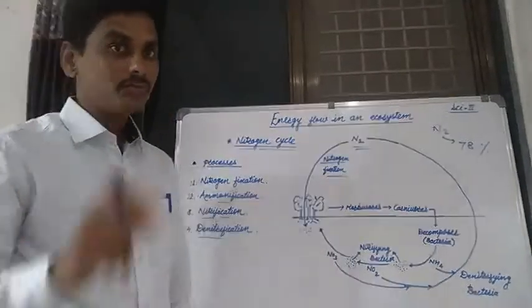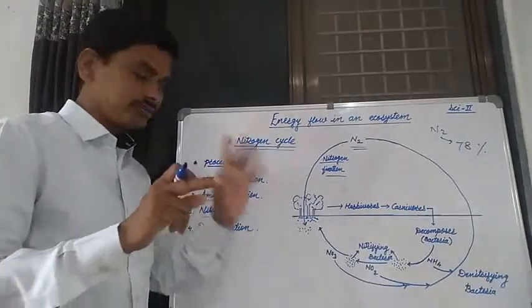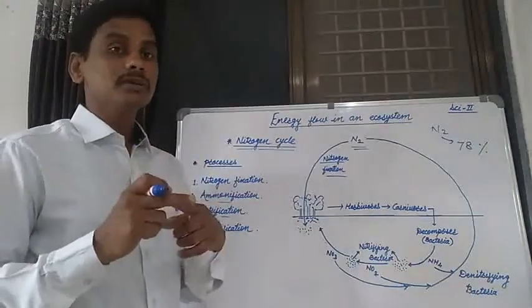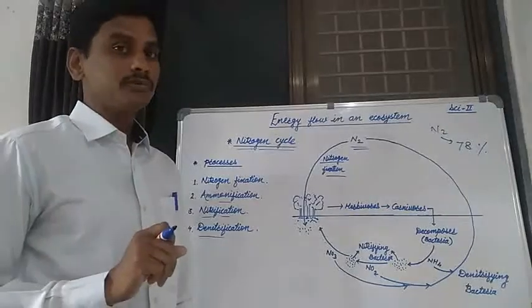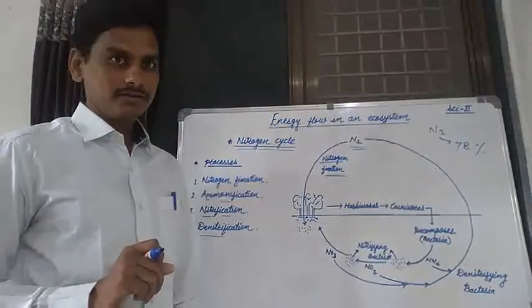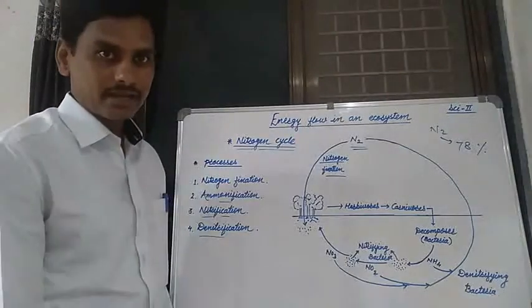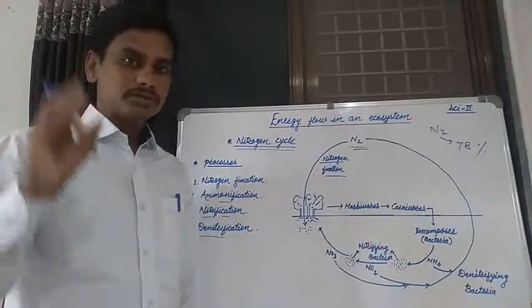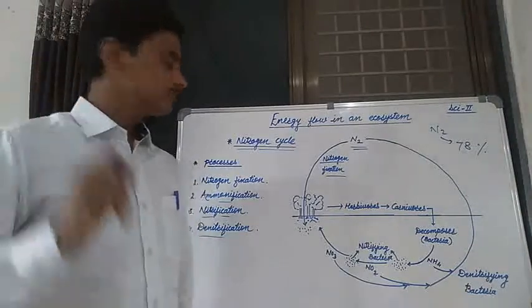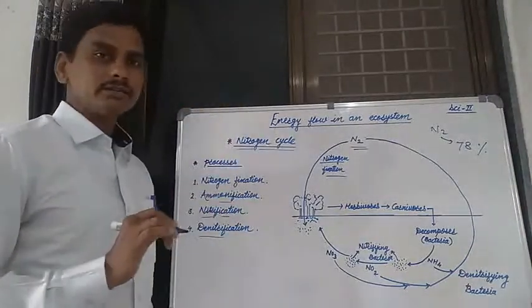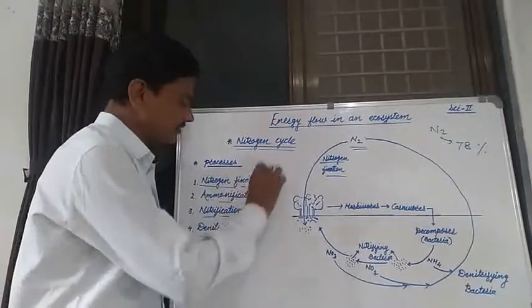Nitrogen fixation is known as the physical process. These are the two most important processes in the nitrogen cycle. Now we start with the physical process of the nitrogen cycle and then the biological process. In the physical process, that is known as nitrogen fixation.